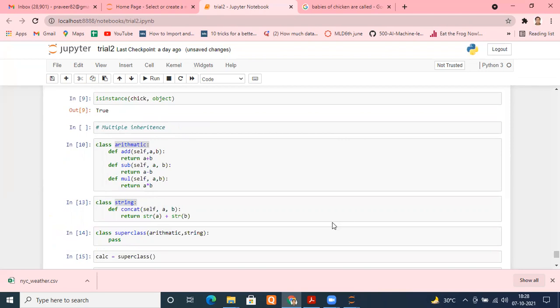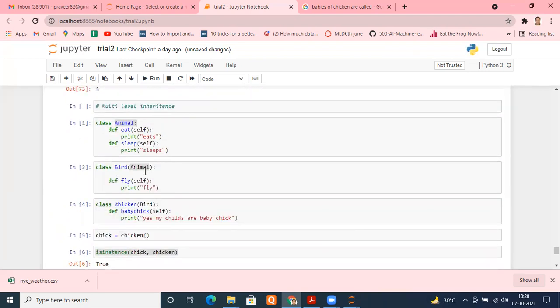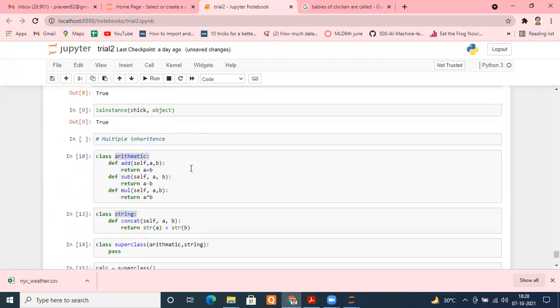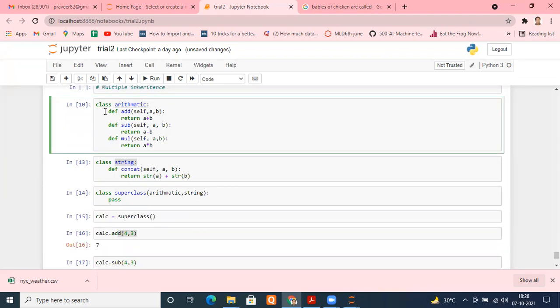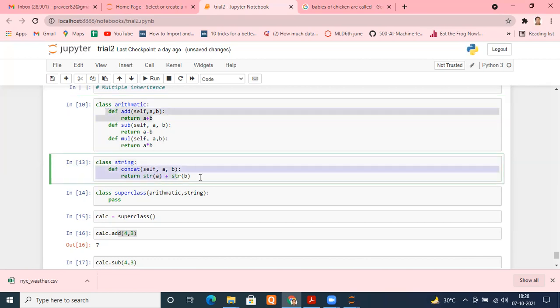But be cautious. Just the way problems may arise in multilevel inheritance, you may have problems in multiple inheritance as well. For example, it may sometimes happen that you have a method or an attribute which has the same name here and the same name in the second class. At that time, the problem will arise. Let me take an example.